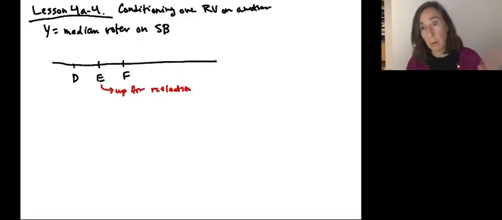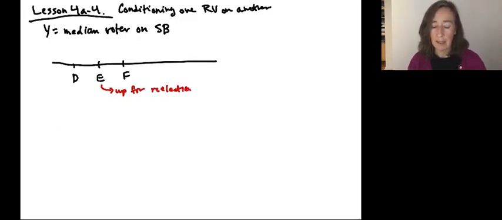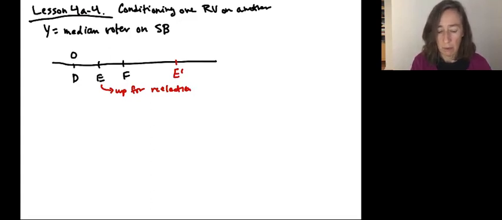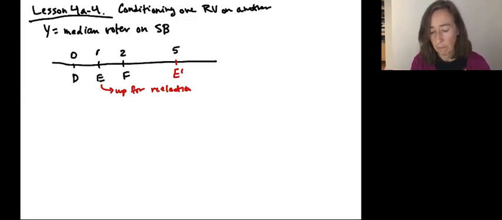And if he wins, the school board median will stay where it is at y equals 1. And if he loses, he will lose to person E prime, who's kind of of the same ilk as A prime. Adding the numbers in there, we have kind of similar numbers. Person D's ideal point is 0, person E's is 1, F is 2, so that's a little bit different. E prime is 5 here.